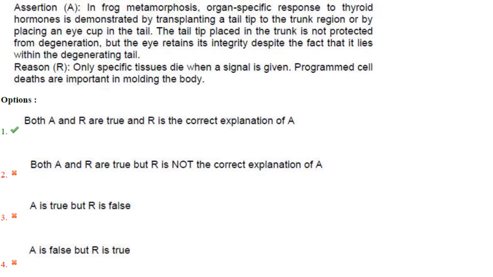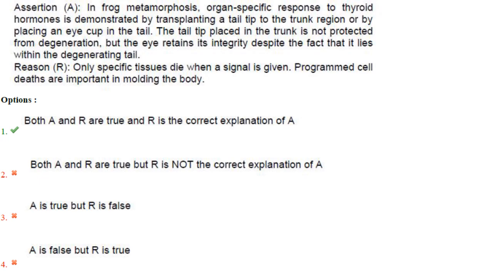Yes, so here in frog metamorphosis, they want to see the organ specific response to thyroid hormones, and what they did was they transplanted a tail tip to the trunk region or placed an eye cup in the tail. The tail tip placed in the trunk is not protected from degeneration, but the eye retains its integrity despite the fact that it lies within the degenerating tail.